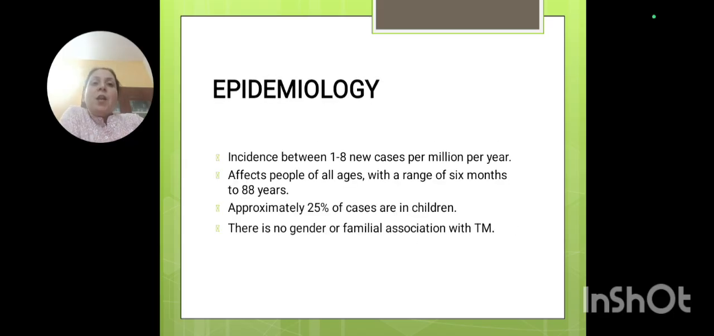Fine. Now, if we see the epidemiology, in epidemiology we see how many persons are affected. We see that there are 1 to 8 cases per million per year, and it occurs in all age groups. There is no gender bias here. Both males and females are equally affected, and even children are affected here.